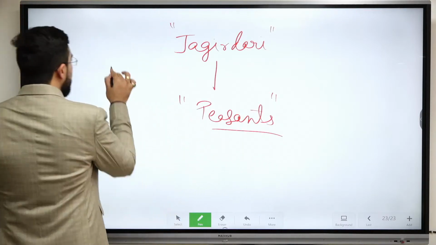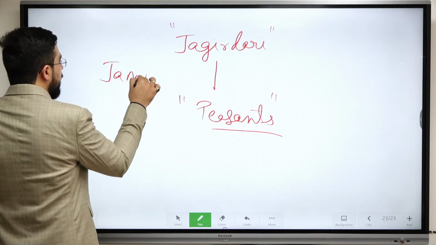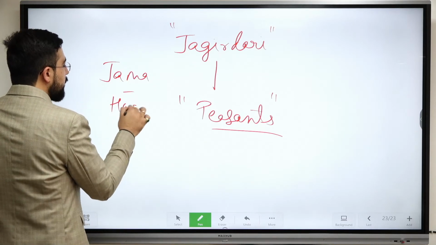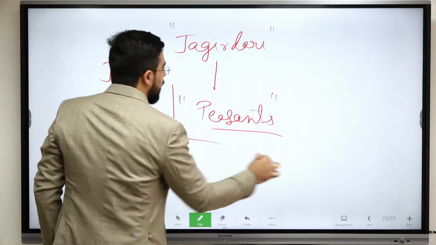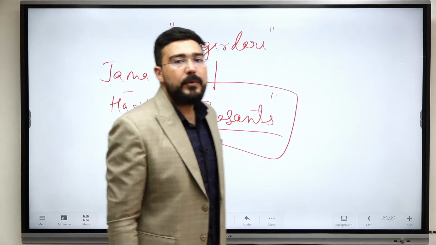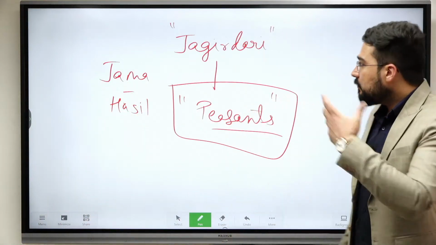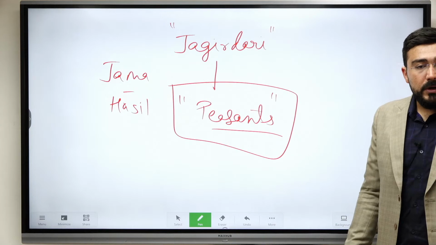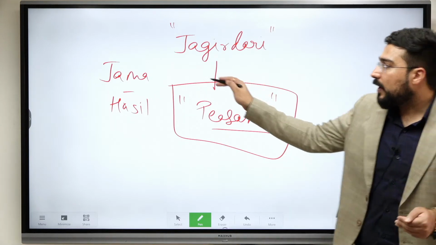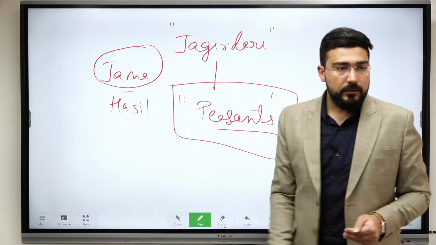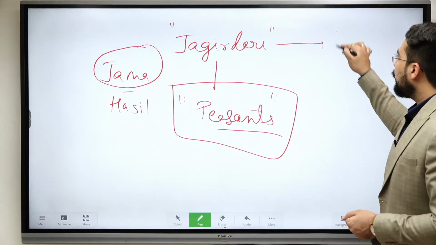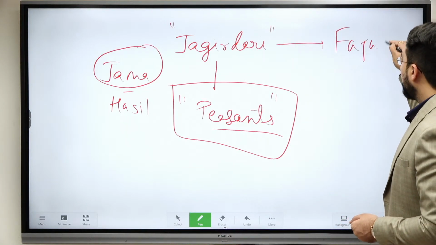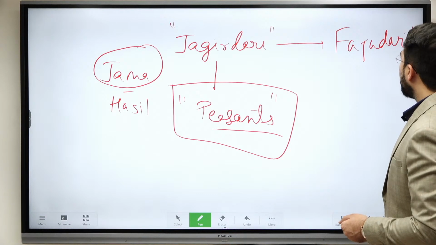As I have already told you, the difference between the Jama and Hasil was increasing, because of which they started exploiting the peasantry. When these Jagirdars were not able to collect the revenue required as per Jama, they were even given faujdari powers or police functions.